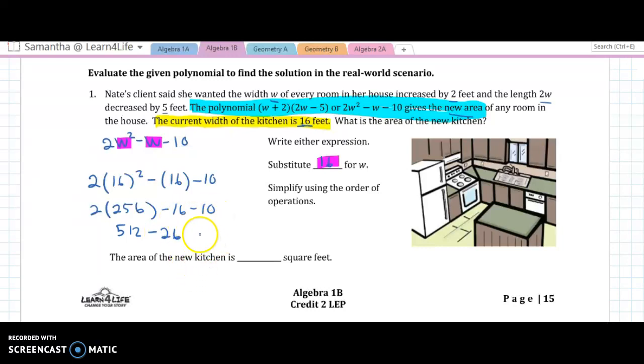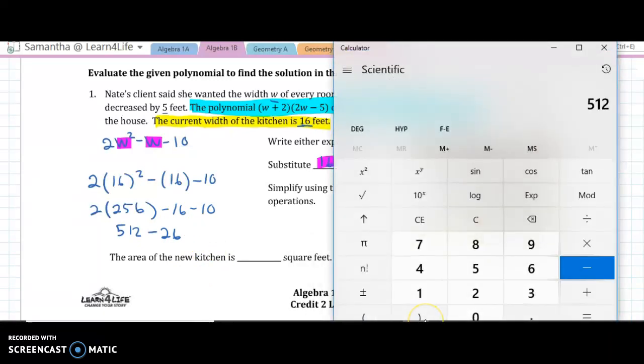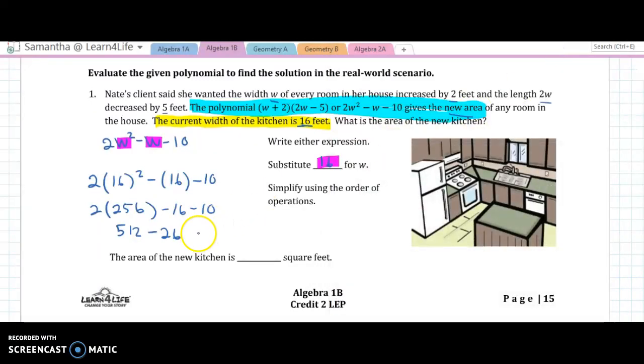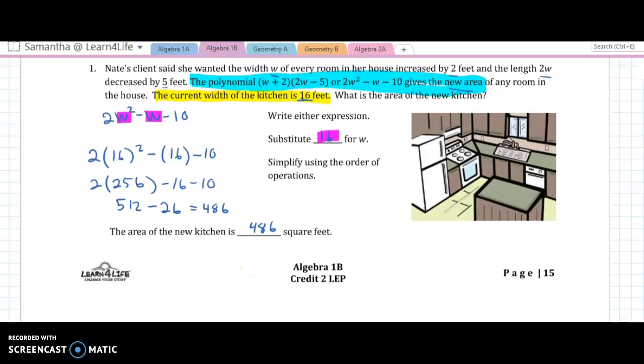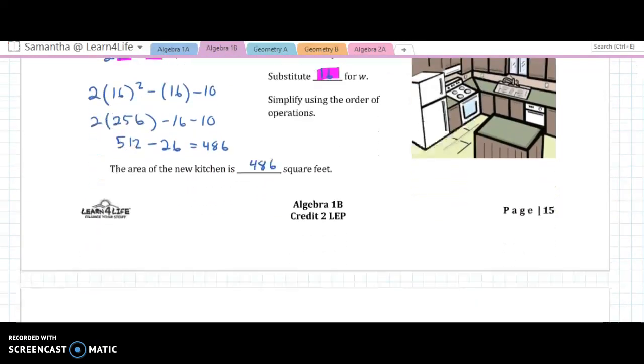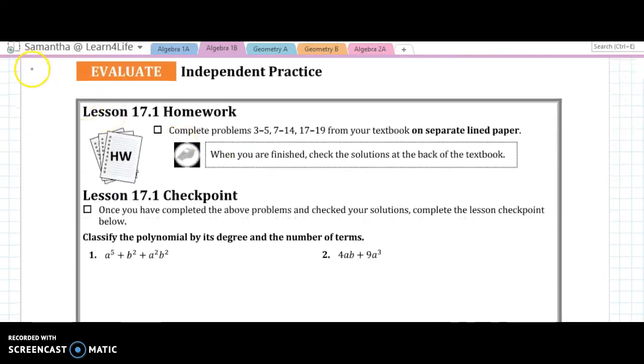I'll just put these two together. 512 minus 26, let's just use our calculator to figure that out. 486. So that means that the new area of the kitchen is 486 square feet. All right, all we had to do was take our equation and plug in 16. No big deal. All right, let's work on some homework problems.